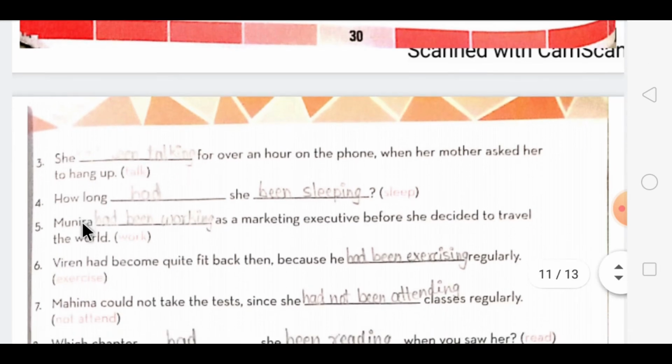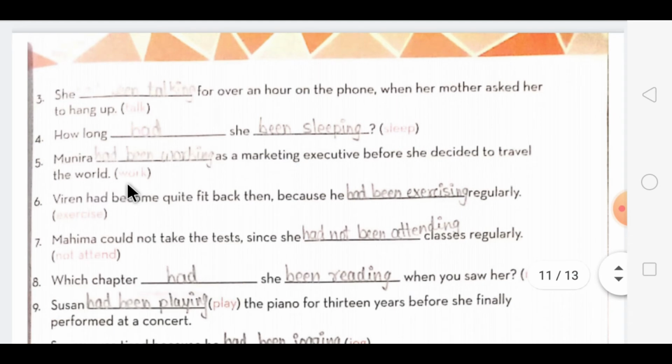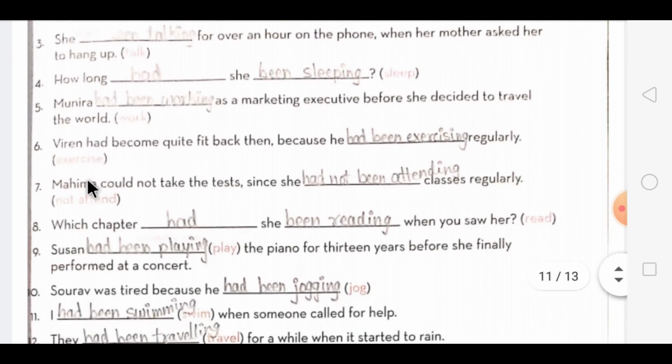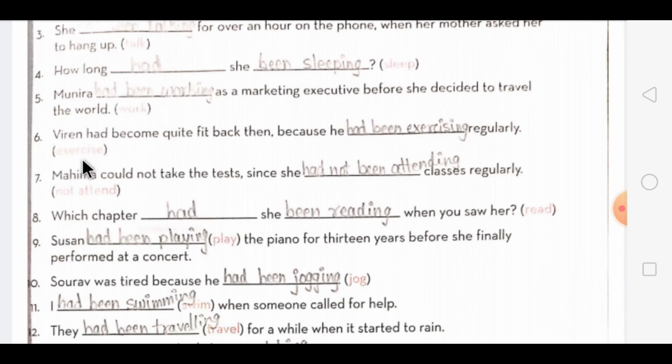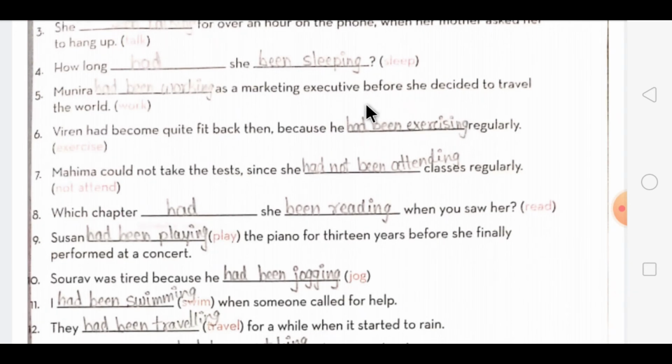Then here you are forming a question and the question word is given. So first the word had will come, and here subject is already been given, been sleeping. Then you have to just use the words which are given in the bracket, that ing form you have to use of that, and before that you have to put had been. And for here work is given, what will be the answer? It will be had been working. Then the sixth one, the verb is given which is exercise. So what will it change to? That is had been exercising.